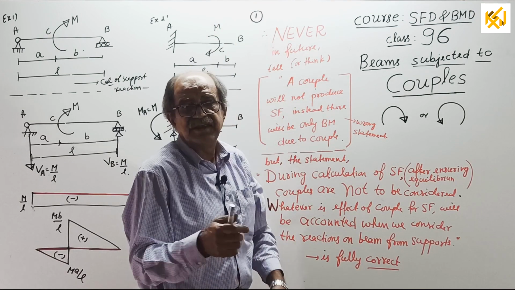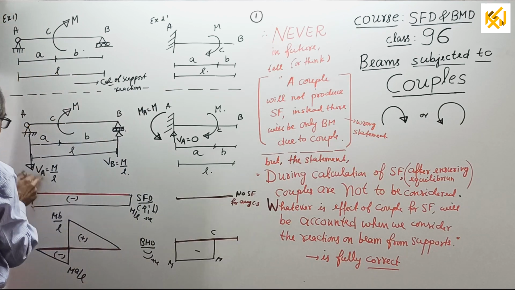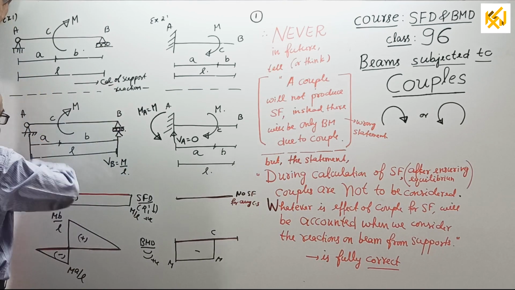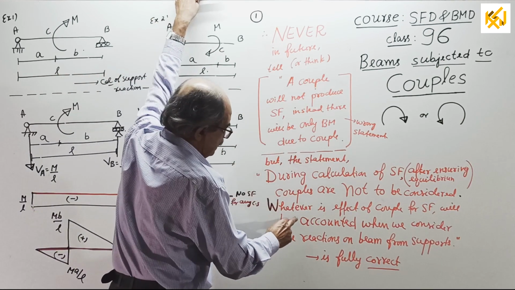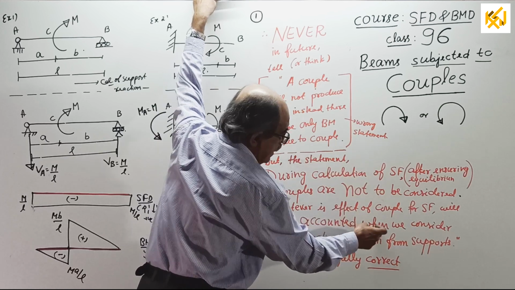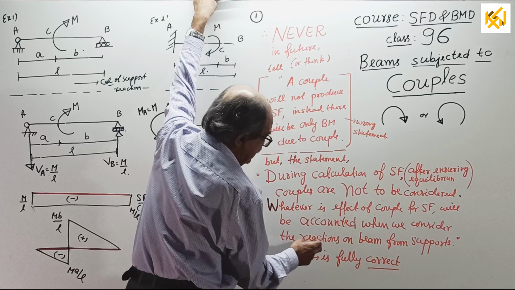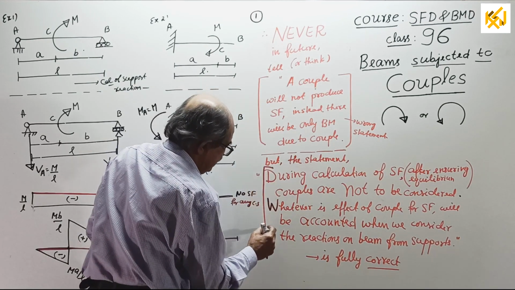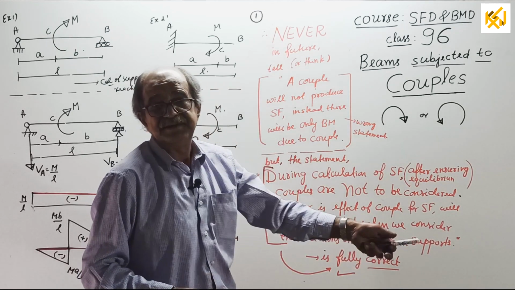When we consider the reaction, suppose I want shear force here, if I look this side, I will write minus M by L. If I look that side also, minus M by L. Why? Left up positive, right down positive. Oh, that all later. So whatever is the effect of couple for shear force will be accounted when we consider the reactions on beam from supports. This statement is fully correct. That is the correct statement.